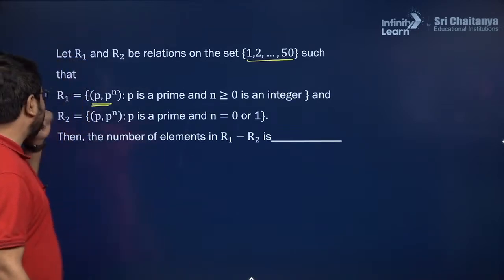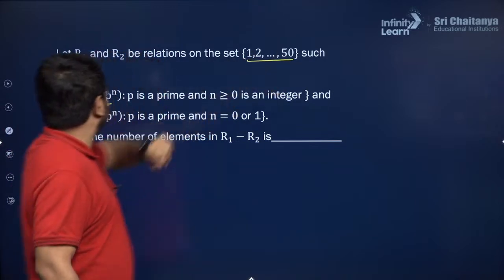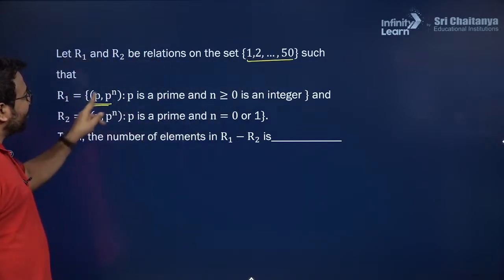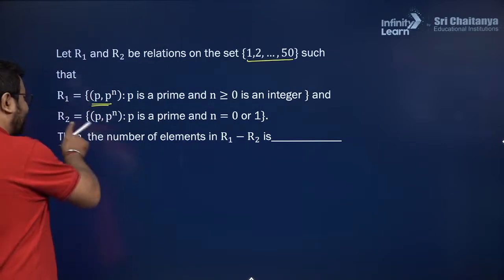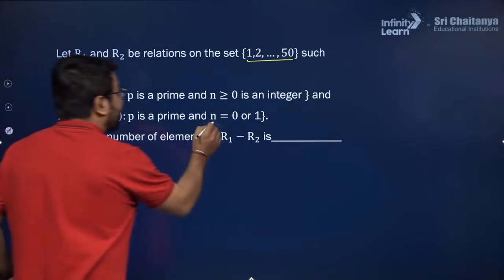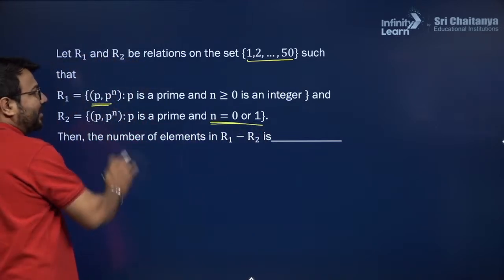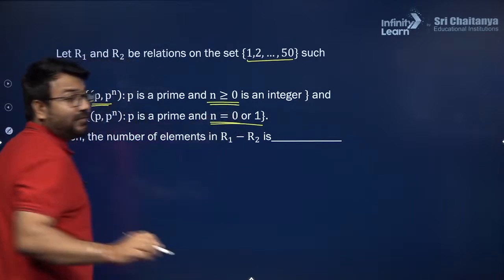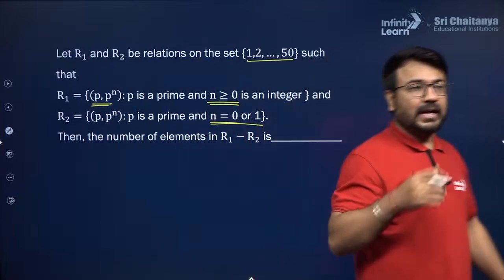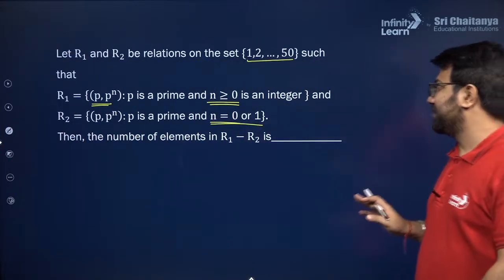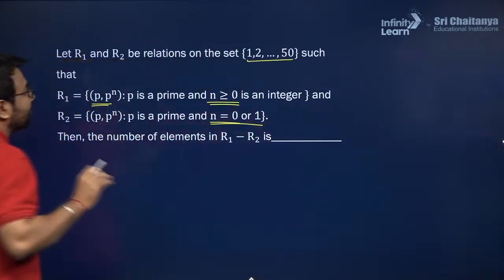And here we have R1 and R2. These are the relations, and the set is from 1 to 50 such that R1 is (p, p raised to the power n) and R2 is (p, p raised to the power n). Now, in R2, we are only taking the value of n as 0 or 1. And in R1, we can take any value of n which is greater than or equal to 0, but it should be an integer value. I hope you are able to understand both the relations. So these are the ordered pairs which are given here. Now what is p? p is a prime number.